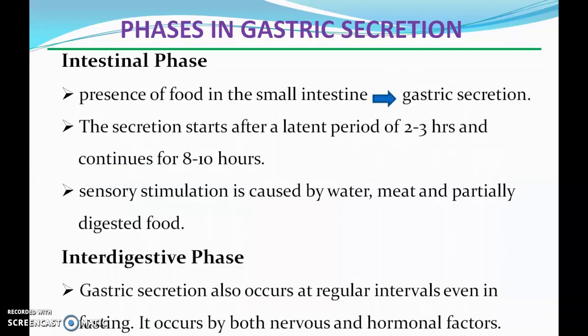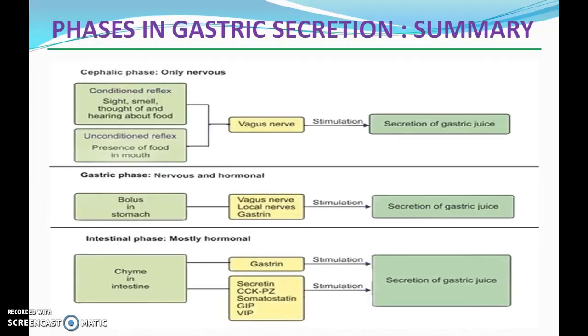Intestinal phase. This is the phase in which the presence of food in the small intestine causes gastric secretion. The secretion starts after a latent period of 2 to 3 hours and continues for 8 to 10 hours. Stimulation is caused by water, meat and partially digested foods. Interdigestive phase: gastric secretion also occurs in the interval between meals, even in fasting, when we are not taking food, and this occurs by nervous and hormonal factors.